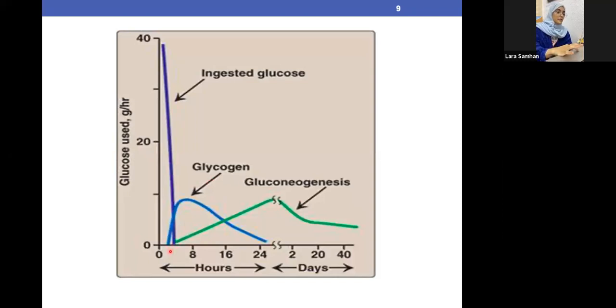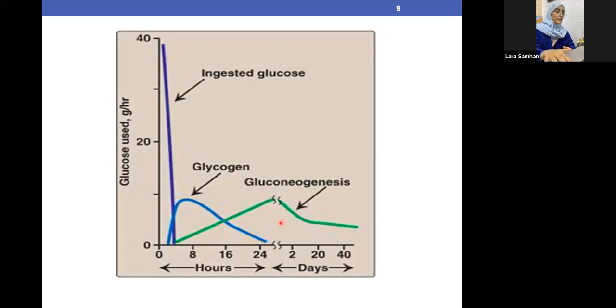And this glycogen store is used, for example, the x-axis is basically the days and the hours. So this glycogen store can be used from this time, let's say from 4 or 5 hours, all the way to 1 day, which is 24 hours. The body can use the glycogen store that has the sugar. And the gluconeogenesis, as we said, the new is proteins and fats that are transformed to sugar. This can actually start off from a couple of hours all the way to days, which can reach more than 1 month, or approximately more than 40 days.